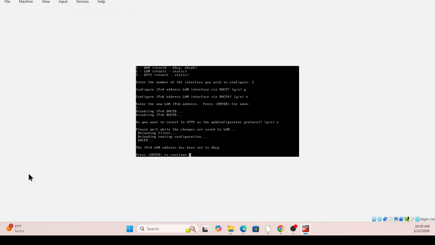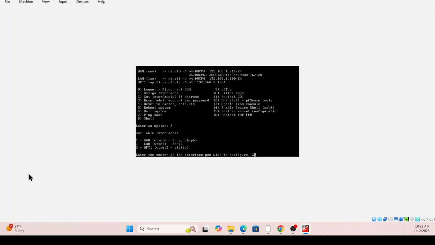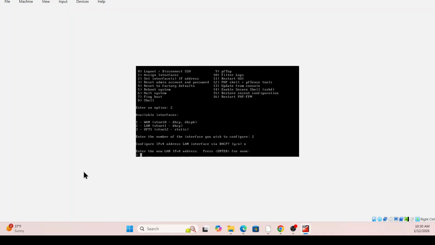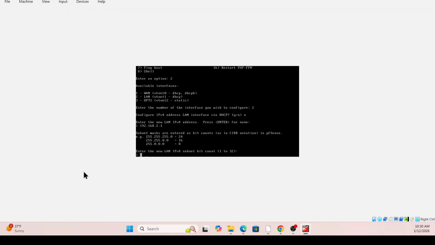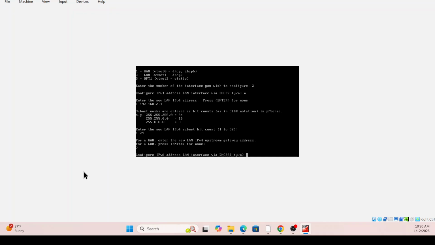So it hasn't been configured. We're going to select option 2 again, and option 2, and then so here, I say yes. It said no. We're going to enter our address. So it's going to be one. We say 192.168.2.1, 24, and quickly enter.